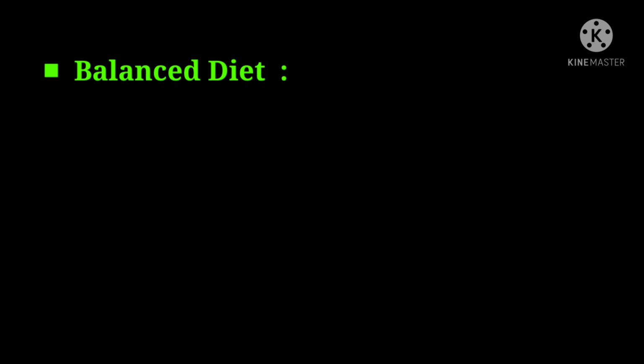Now we come to the balanced diet. At the beginning of the topic, I have mentioned the definition of diet. Diet means the meal that we take in our breakfast or lunch or dinner.